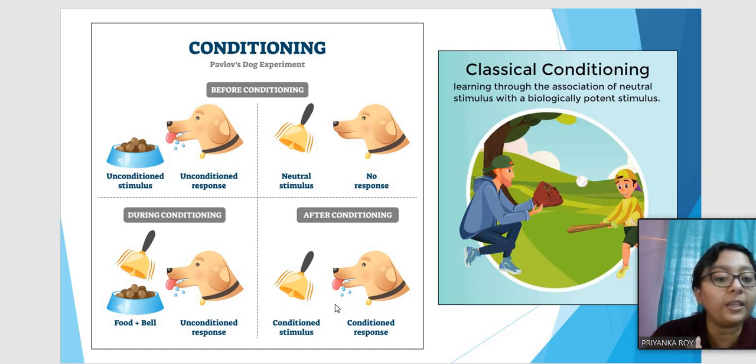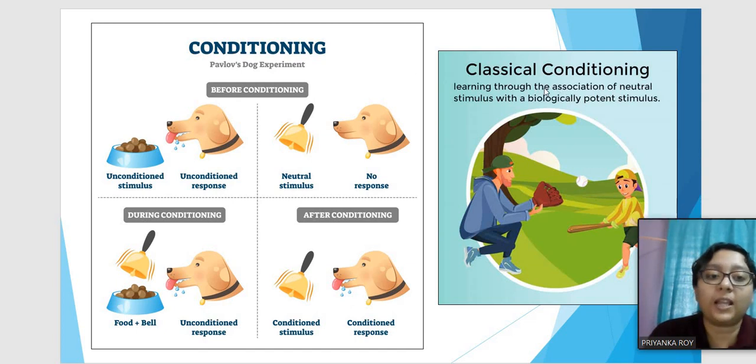Now whenever the bell is ringing, it is salivating because it is expecting food to come. So this kind of conditioning, you are conditioning an animal to react in a particular way. This is also learned behavior because it is acquiring this behavior. You are conditioning the giving of the food with the ringing of the bell. So whenever the bell rings, it will assume that the food is incoming and therefore it will start salivating, expecting the food to come soon.